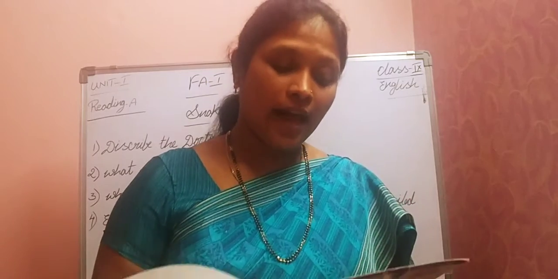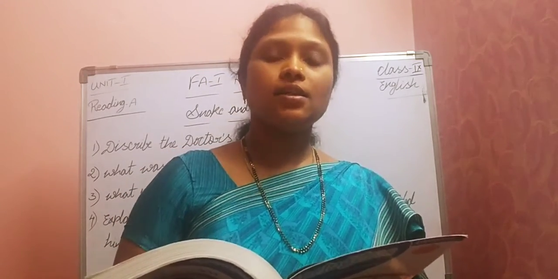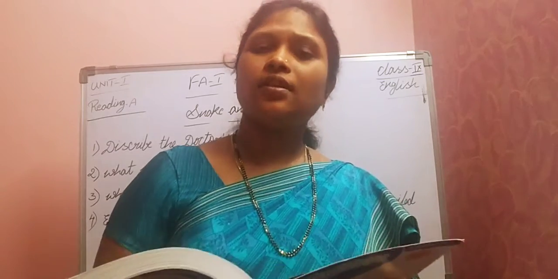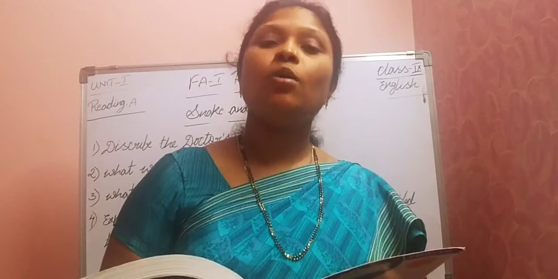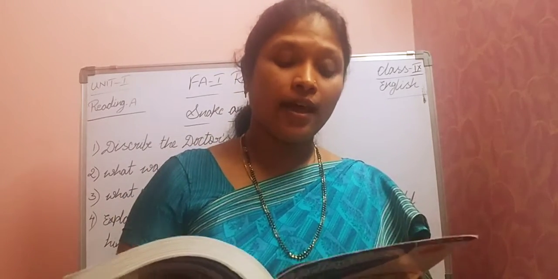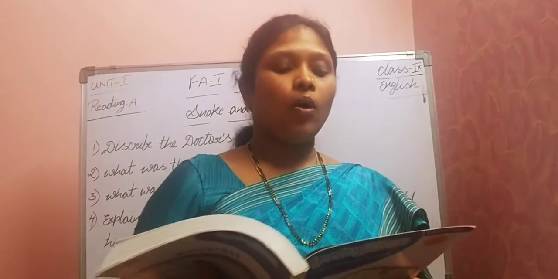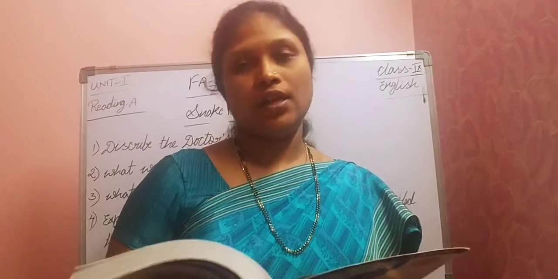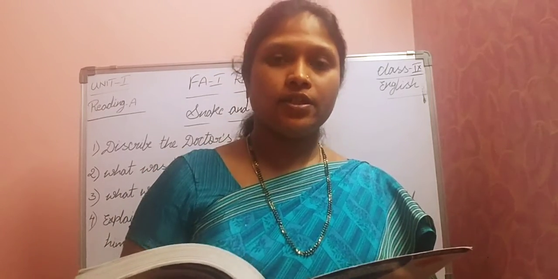Okay, next, life companion. So the general meaning of companion is friend. But here life companion means wife. Life companion means wife. Next, beam. Beam means a line of light, electric waves or particles. So all these words are nouns. Is it clear, children? So you should read all these words.